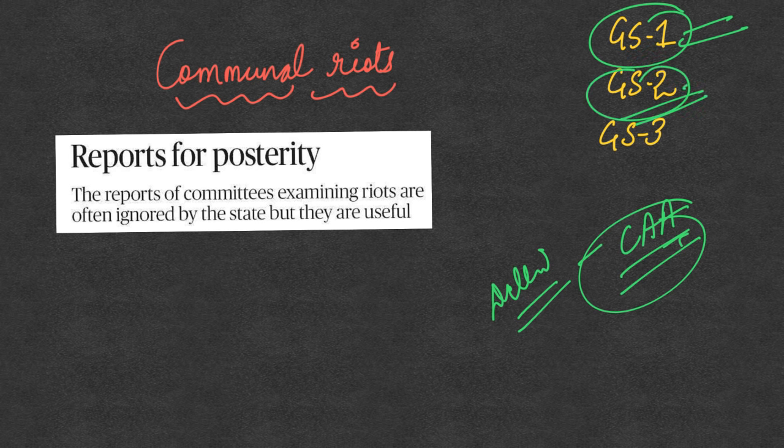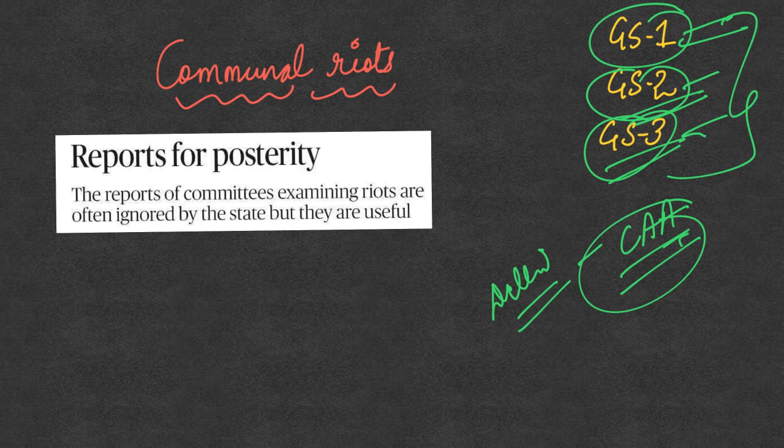In GS2 it can come because communal riots are again an aspect of governance. So in the governance issue it can come up, and these communal riots, how they are handled by the police, can come as part of the civil service topic of GS2. And as part of GS3 also it can come because it can form a part of your security issues. So in any of these 3 papers the issue of communal riots can come.